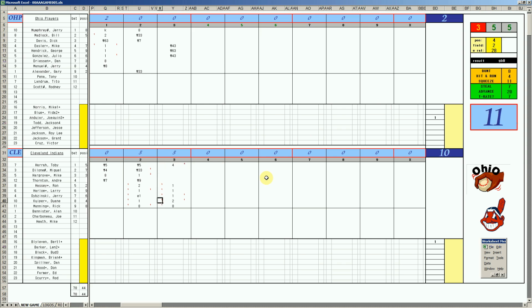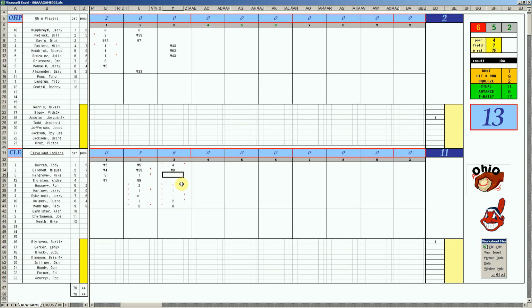There's nobody out. Andujar's broken. This is very reminiscent of Andujar's Game 7 World Series start versus Kansas City, 1985, if you want to look that up. It's probably worse. It's 11-2, folks. Delaney, 69, center.